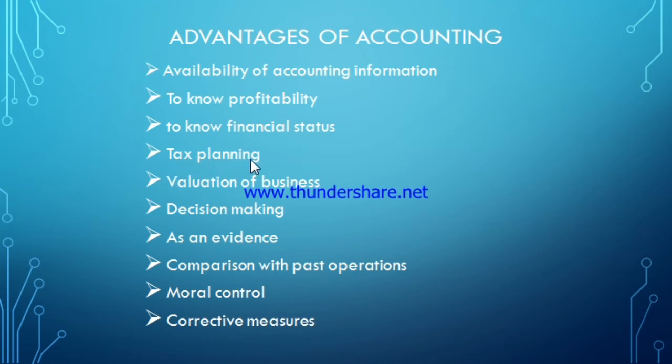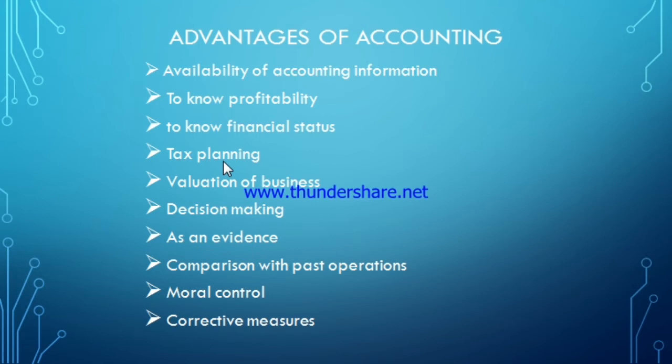Next one is tax planning. Planning of tax can also be done only by preparing the books of accounts. We are very well aware that tax is to be paid only on income. So by deducting the expenses from the income, whatever net income remains, on that the tax is payable to the government.